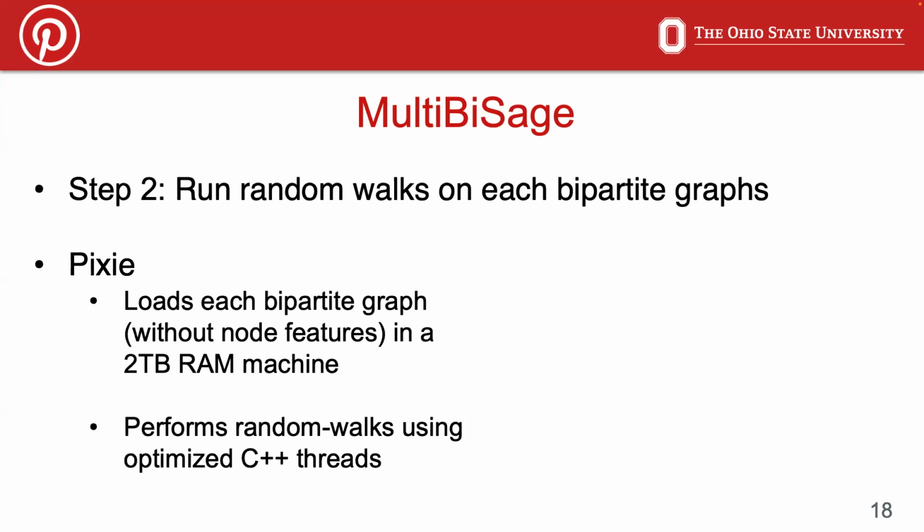Next, we run random walks on each bipartite graph. Here we use an in-house random walk system called Pixie that loads the complete graph into a 2 TB RAM machine. The random walk system consists of highly optimized C++ routines that can perform multiple random walks from each node.